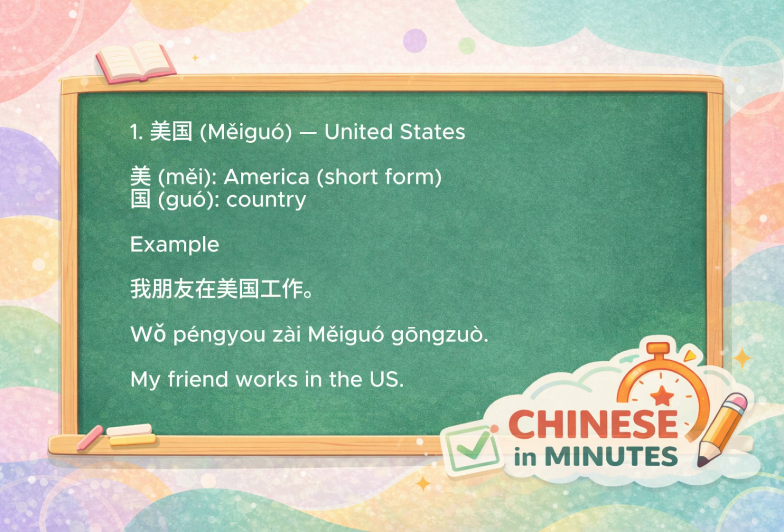First, Měiguó. Here, mei is used as a short name for America, and guó means country. So literally, it's America country, which simply means the United States. You'll hear this everywhere. For example, 我朋友在美国工作. My friend works in the US.